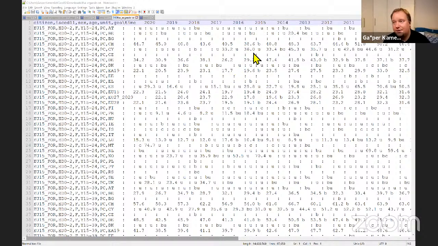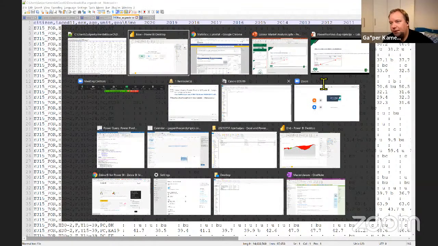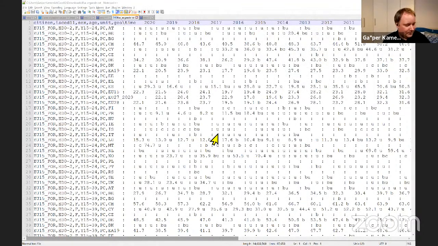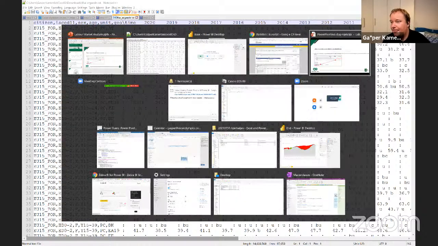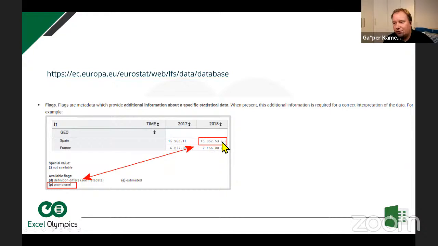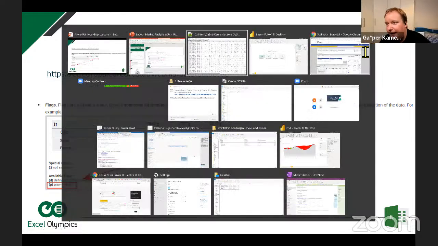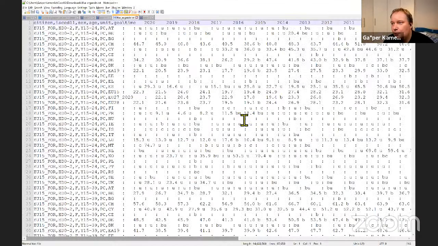Now, if you go to the site, and I think I even have it up here, let me just find it. So there are certain flags that are next to the data, or there's only a flag in the cell, which tells you what that actually means in your data. And these you can see as U, BUs, Cs, and Ps. Don't see any Ps here, but they are somewhere. And the trick here will be getting rid of all of this, right? So cleaning this up so it becomes usable for us.